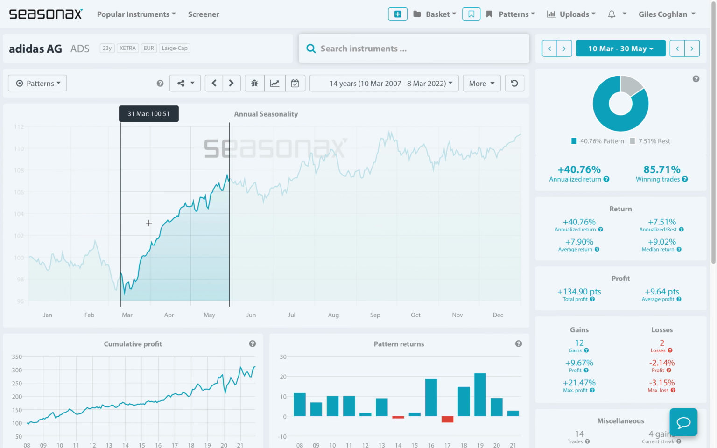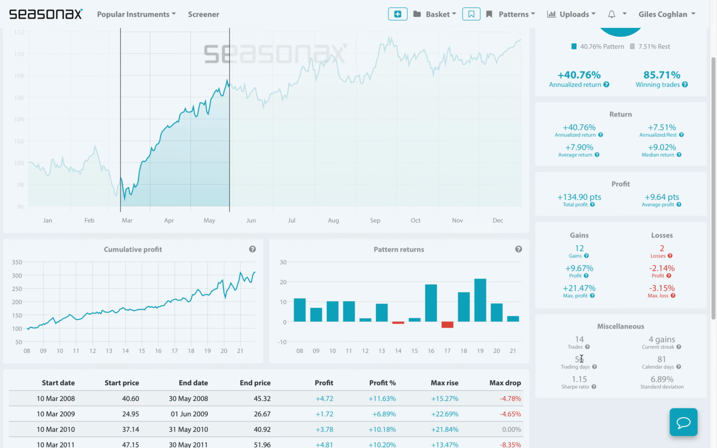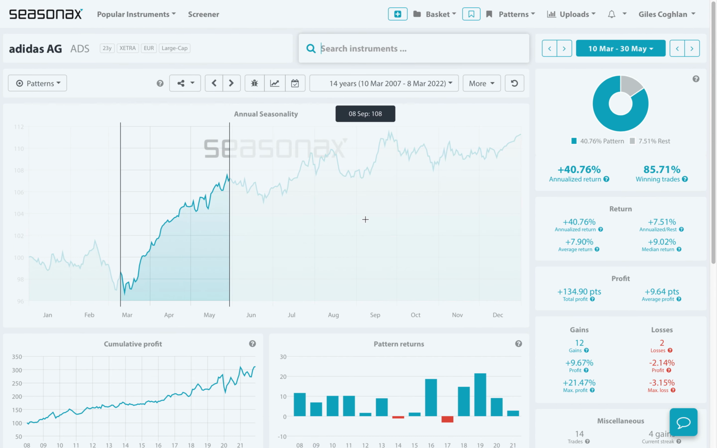Now, if we just click on Adidas, we instantly get a detailed breakdown of that pattern. We can see the average return has been 7.9%, maximum profit 21%, maximum loss relatively mild, minus 3.15%. So we can see that Adidas does show promise from a seasonal perspective. So don't just look up a stock, but don't forget to Seasonax it.